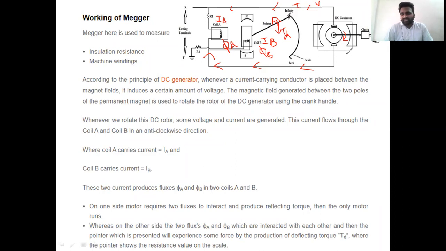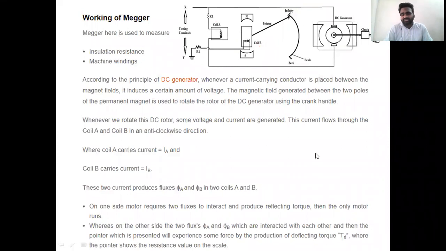In the first condition, what will happen? The DC generator, which is hand driven, generates electricity, and voltage and current flow through coil A and coil B. The current flowing through coil A is represented as I suffix A, and the current through coil B as I suffix B. With these currents there will be flux. The flux of coil A is represented as phi suffix A, and the flux of coil B as phi suffix B. With the interaction of these two fluxes, the pointer will start deflecting and deflection torque is created. This is how we analyze the working of the Megger.